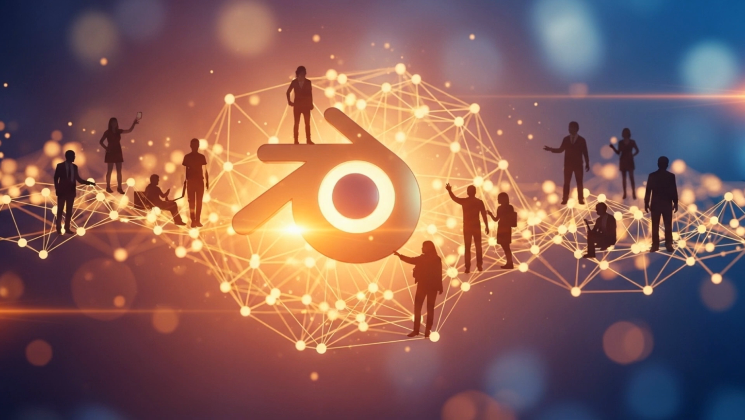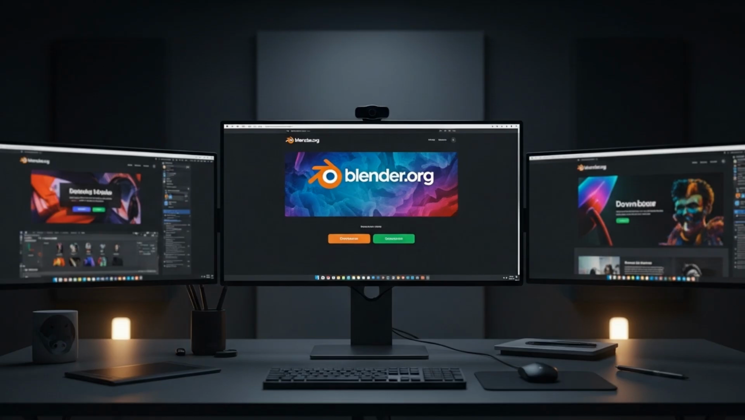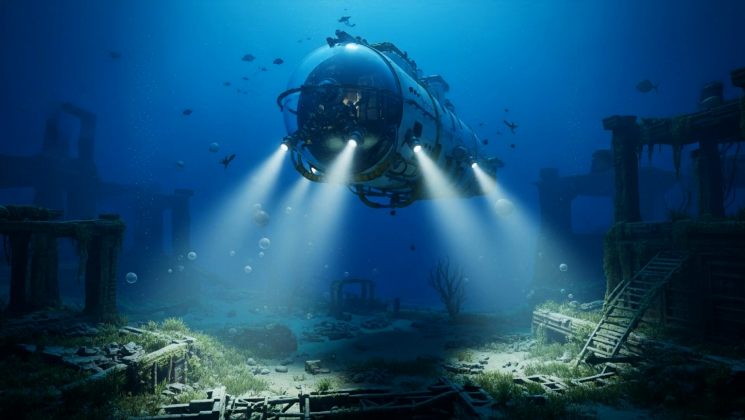Blender is completely free. It has been continuously improved by a global community since 2002. Whether you use Windows, Mac, or Linux, you can download it for free at blender.org. Blender plays a major role in Hollywood movies and high-budget video games.